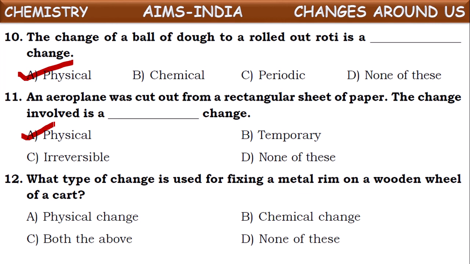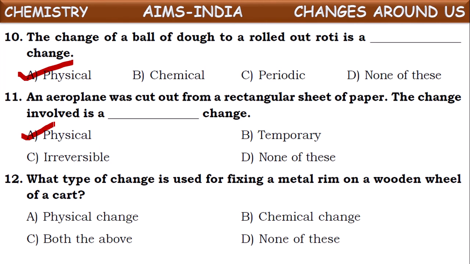We know on heating metals they expand. So this metal ring also, on heating strongly, expands a little. Now that expanded rim will be fitted to the wooden wheel of the cart, and thus it becomes a tight fit to these wheels. So there is the expansion of the metal rim on heating, and again on cooling it contracts.